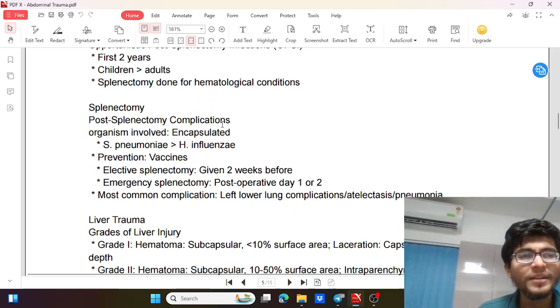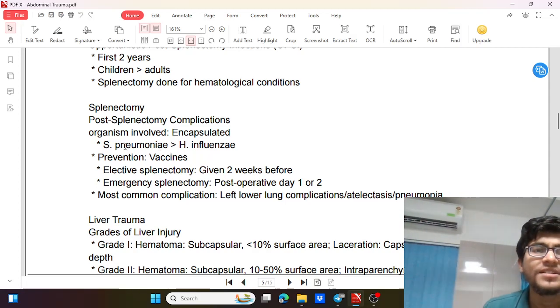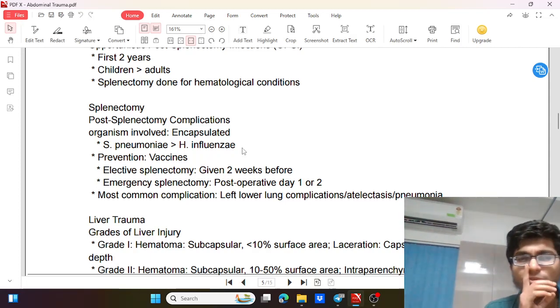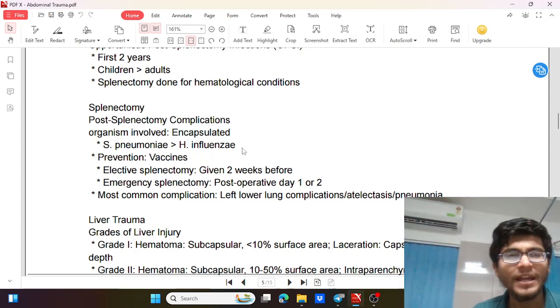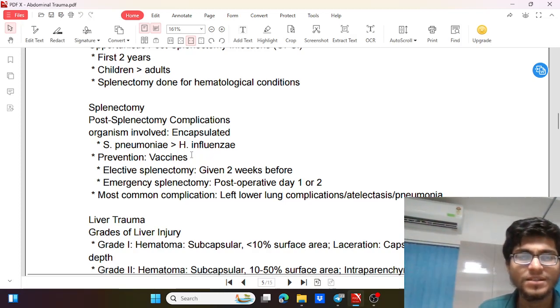What are the post-splenectomy complications? Infection due to encapsulated organisms. Which are they? These are Streptococcus pneumoniae, pneumococcus, or Haemophilus influenzae. So these two organisms, Streptococcus pneumoniae and Haemophilus influenzae, can cause infection, and so they have to be prevented by vaccines.